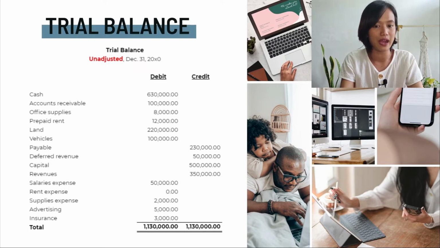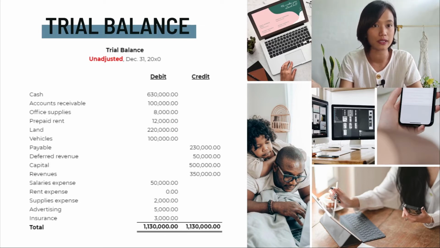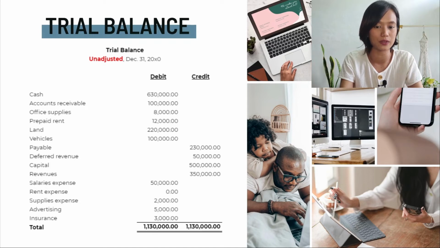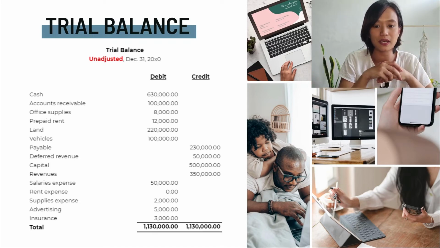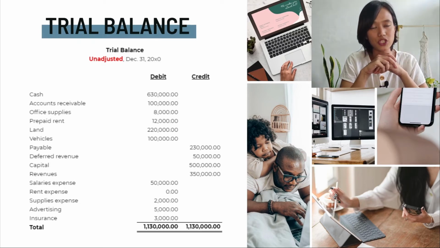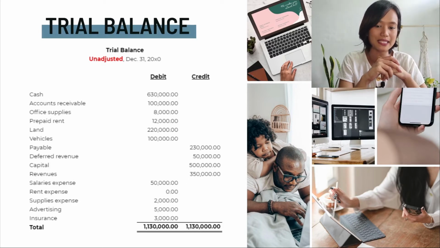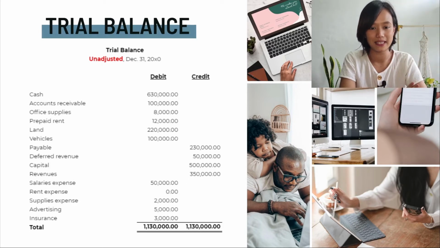And of course, for our liabilities, like the payable, the deferred revenue, and our capital, these are recorded as a credit. These are credit balances because that's their normal account. We also have the nominal accounts. Revenues, which has a normal credit balance, is recorded as a credit. And the expenses, which has a normal balance of debit, is recorded here as a debit balance as well, such as salaries expense, rent expense, supplies expense, advertising, and insurance.